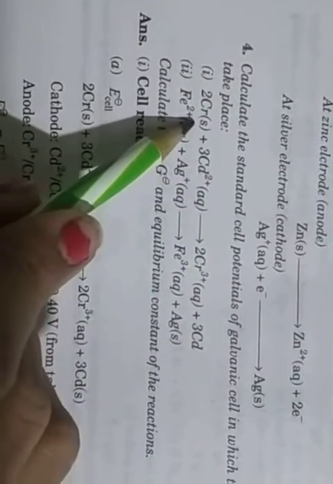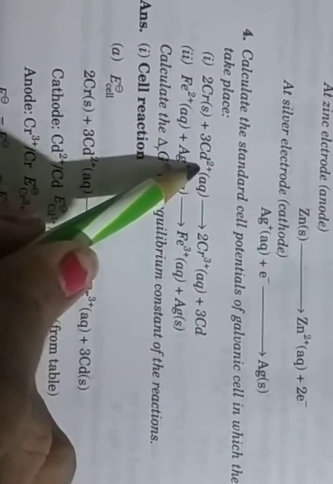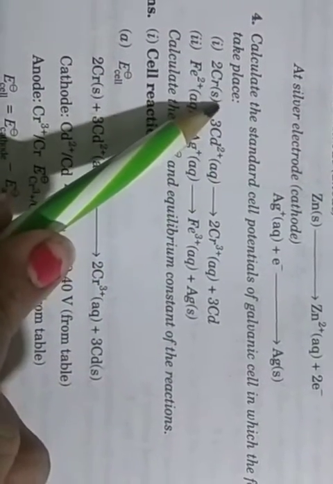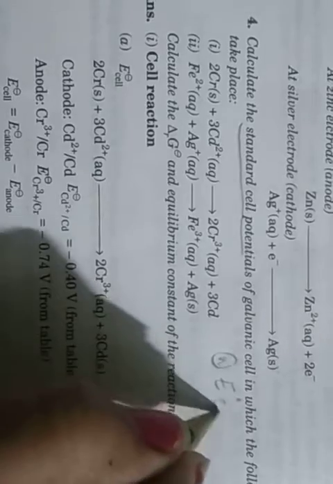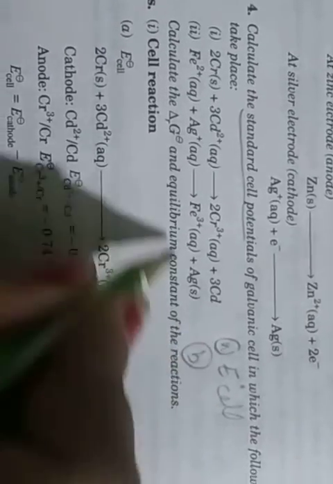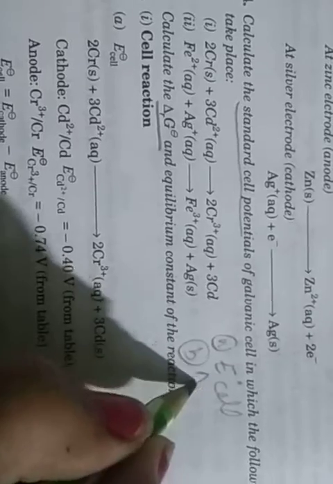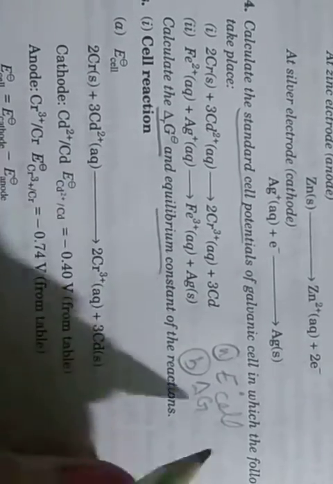Next, question number 4. Calculate the standard cell potential of the galvanic cell in which the following reaction takes place: 2Cr solid plus 3Cd2+ converts into 2Cr3+ plus 3Cd. This is the equation number first. So we have to find the standard cell potential, that means E naught cell. Then B, calculate the delta Gibbs energy, reversible way, and third the equilibrium constant, that means K. So 3 values to find for the first equation and the second equation.